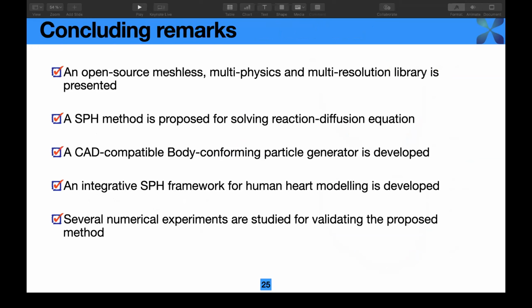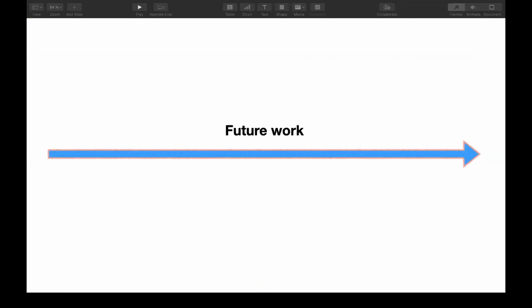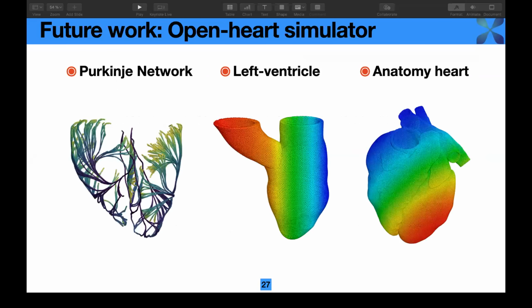As concluding remarks, we have introduced the validation of the SPHinXsys library, and we also have proposed a unified SPH framework for the modeling of the cardiac electrophysiology and the cardiac electromechanics, and several experiments have been studied for validating our library. The future work is concerning the open heart simulator based on the SPHinXsys. This is the work we want to do.